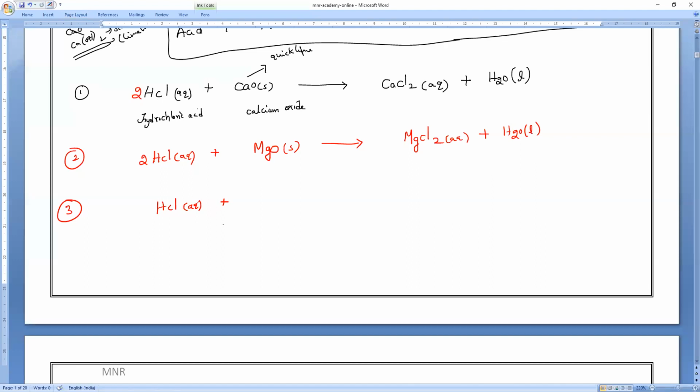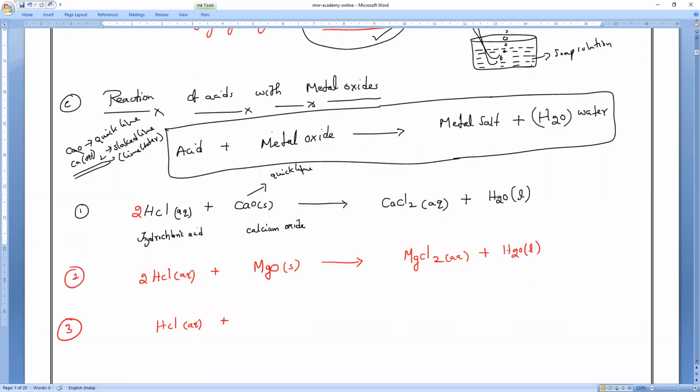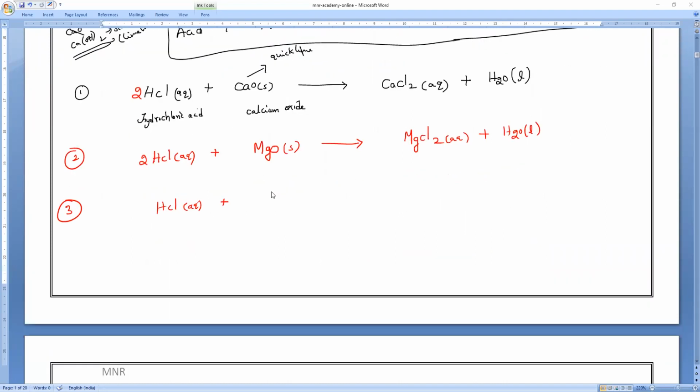Sir, NaOH. Sodium oxide. I'm saying metal oxide, correct? Metal oxide means NaOH? NaOH is sodium hydroxide, that is a base. I'm asking metal oxide. Sodium oxide formula, what? That is why understand the question first. Girls, anybody? Sodium oxide formula, please. Na2O. Who is that?